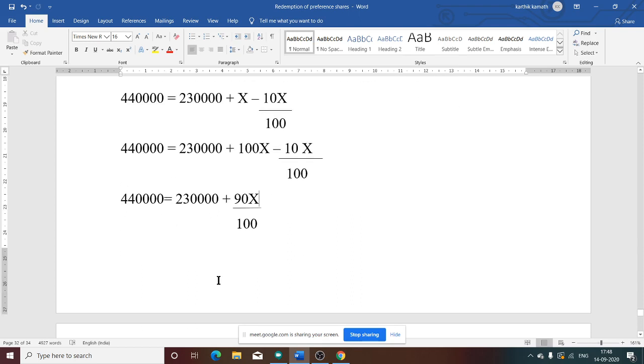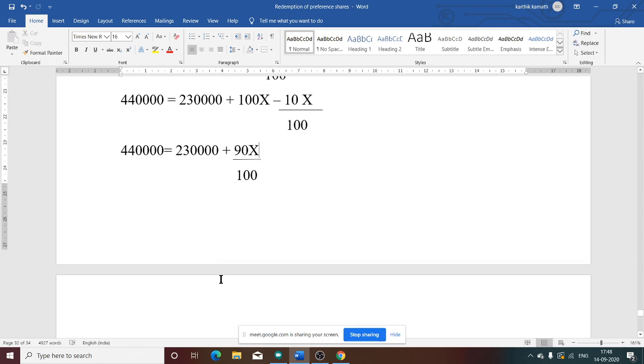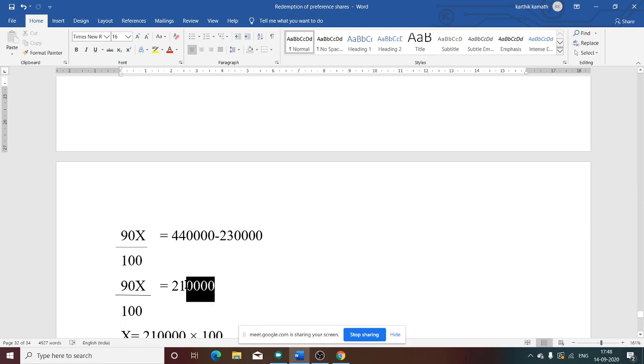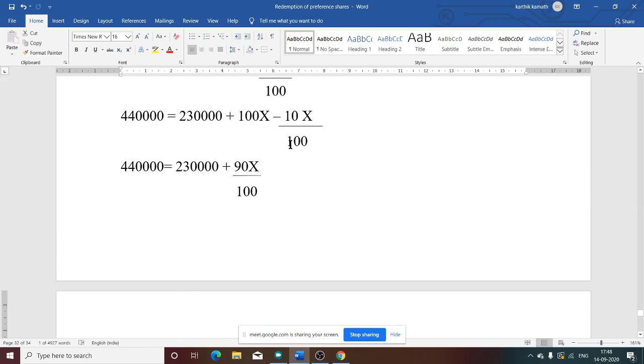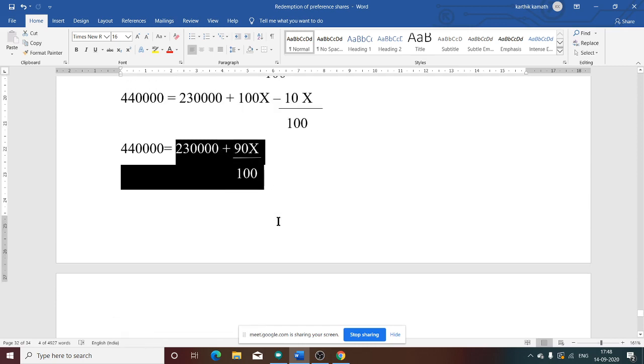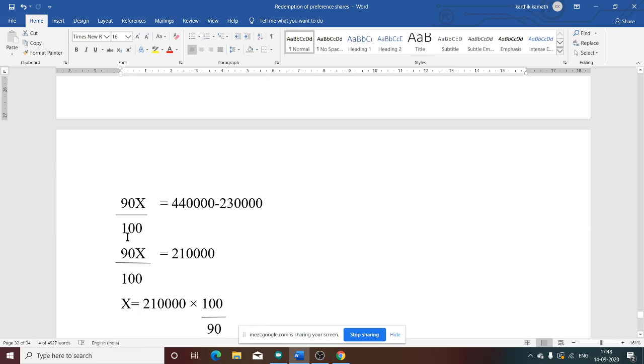So 4,40,000 minus 2,30,000, that is how much? 2,10,000. And 100x minus 10x, that is 90x. So 90x divided by 100 on one side, and 2,10,000 on the other side.